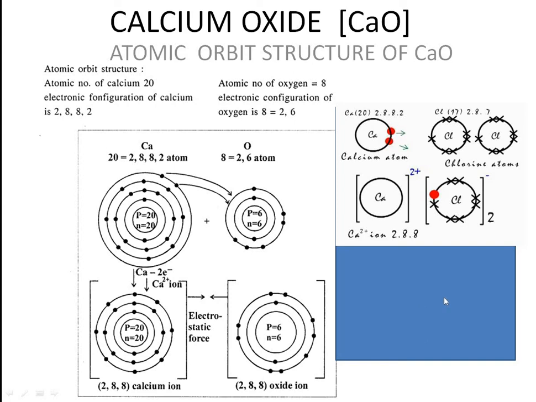I have not mentioned here the electron dot structure for this calcium oxide. Only for sodium chloride I have explained. So just follow this atomic orbit structure. This is the other way of representing the atomic orbit structure, only the outermost shell with the electrons. Without the shell, that is electron dot. That is the other way. So this is a different example, not of this example. So you have to follow only calcium oxide.